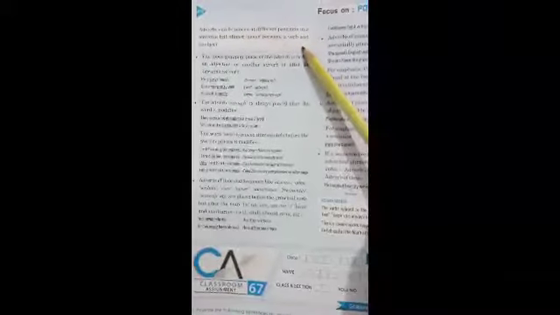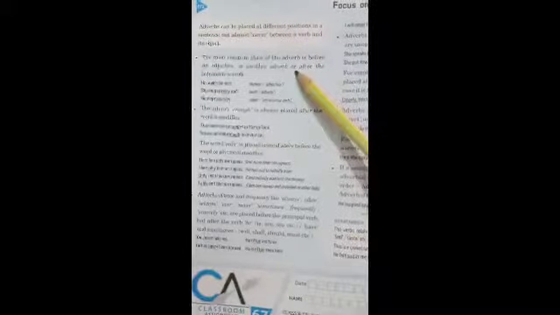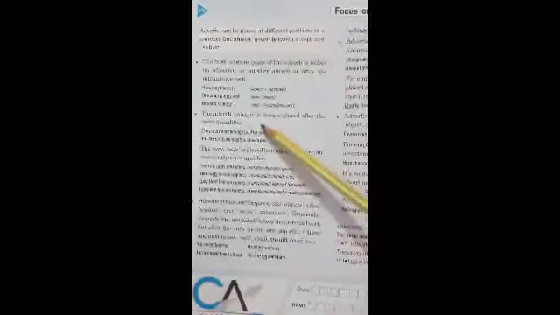Coming to the next page, focus on position of adverbs. Now, position of adverbs. Adverbs can be placed at different positions in a sentence, but almost never between a verb and its object. The most common place of the adverb is before an adjective or another adverb or after the intransitive verb. Now according to the sentences, you will rewrite it and use the given word in bracket. The adverb enough is always placed after the word it modifies. The word only is placed immediately.